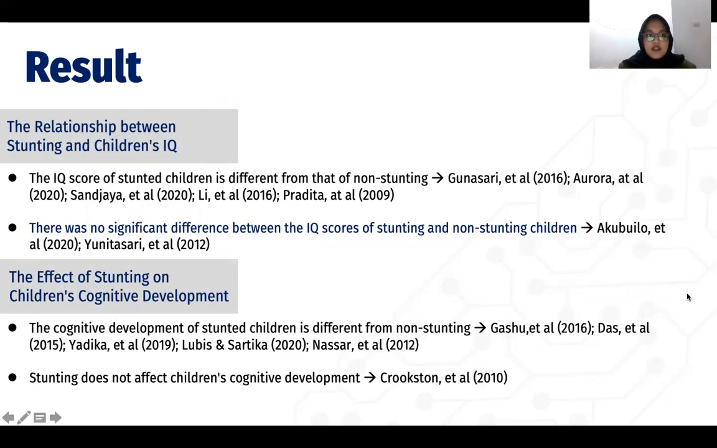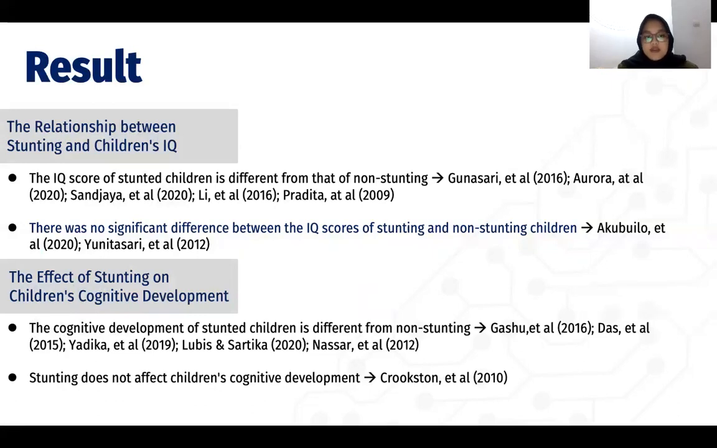For the result, the relationship between stunting and children's IQ: the first opinion is that the IQ score of stunted children is different from that of non-stunted children, based on Gunasari et al., Aurora et al., Sanjaya et al., Lee et al., and Pradita et al. The second opinion is that there was no significant difference between the IQ score of stunted and non-stunted children, based on Akui et al. and Unisasari et al.